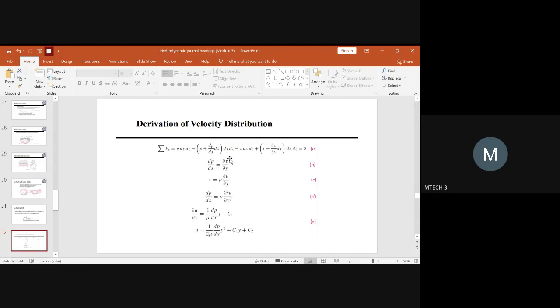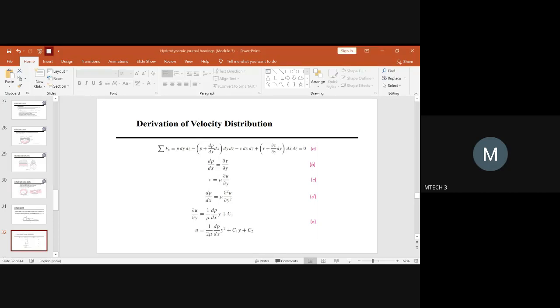Why? Because you had dou tau by dou y, and tau is nothing but mu into dou u by dou y, right? So you will write here mu into dou u by dou y, but you had dou u by dou y here already in the shear stress equation, and hence it becomes dou square u by dou y square, and the same viscosity value you will retain. So now we have changed the equation using the shear stress equation, and hence dP by dx will be equal to mu into dou square u by dou y square. This is what the equation will look like.